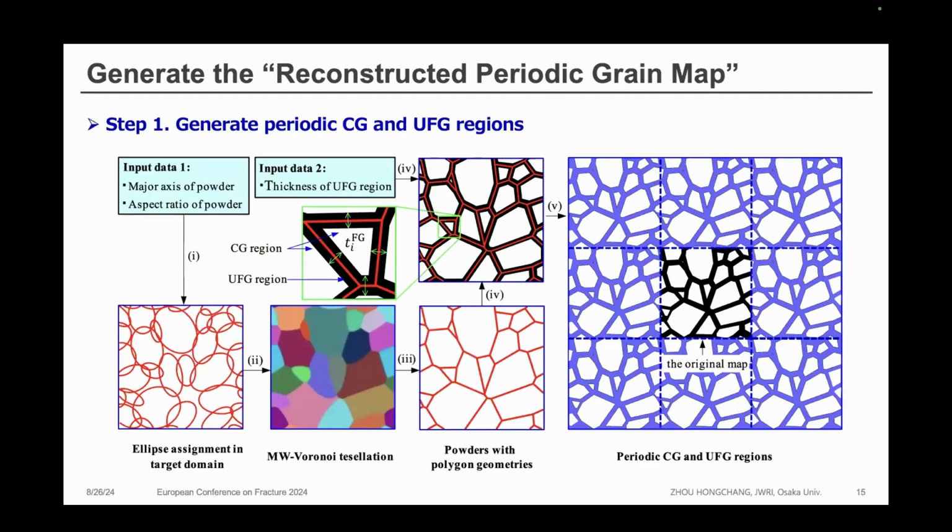And this slide shows the generation of the reconstructed periodic grain map using the obtained microstructure information in several steps. The first step is to generate the periodic coarse grain and fine grain regions. I will not go into detail of this procedure, but the final goal is to generate this region. So the coarse grain will be assigned in this white area, and the ultra fine grain will be assigned to this black or light blue area.